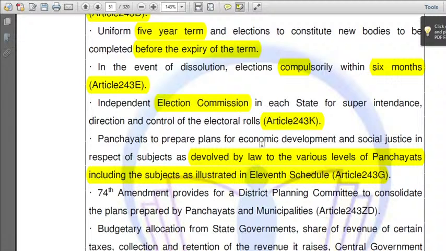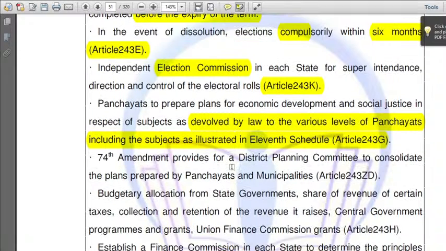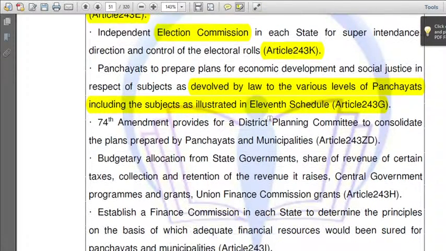Devolved by law means the state government gives some powers to Panchayat Raj institutions by enacting some law. That means, suppose a state government recently enacted a law stating that we are giving some powers to the Panchayat Raj institution and you can prepare plans according to that. So that is the concept of devolution of powers through a law.